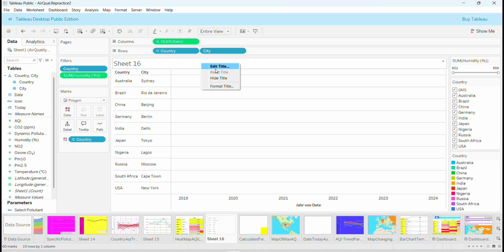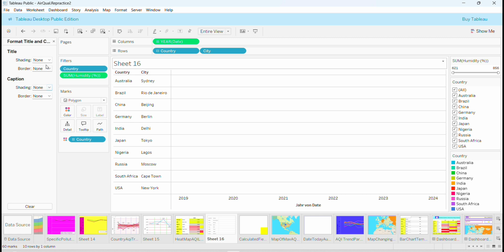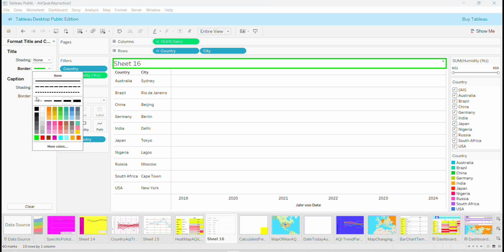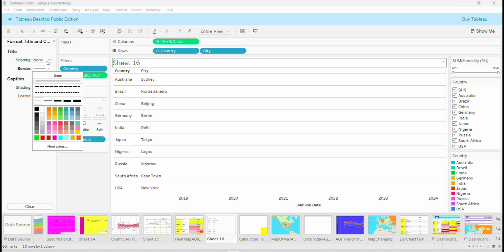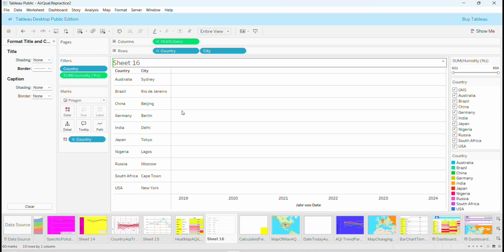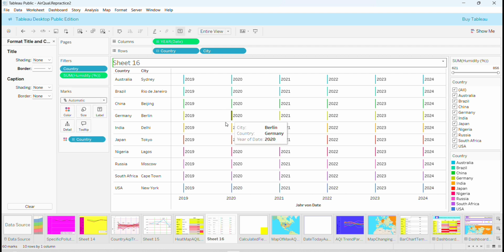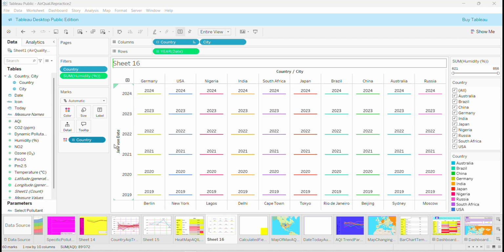So let's format a little bit of the title, at least some lines to see something. And here we have it by the polygon. I don't know why, so we want to get it automatic, so we can have the years and the colors of the countries.